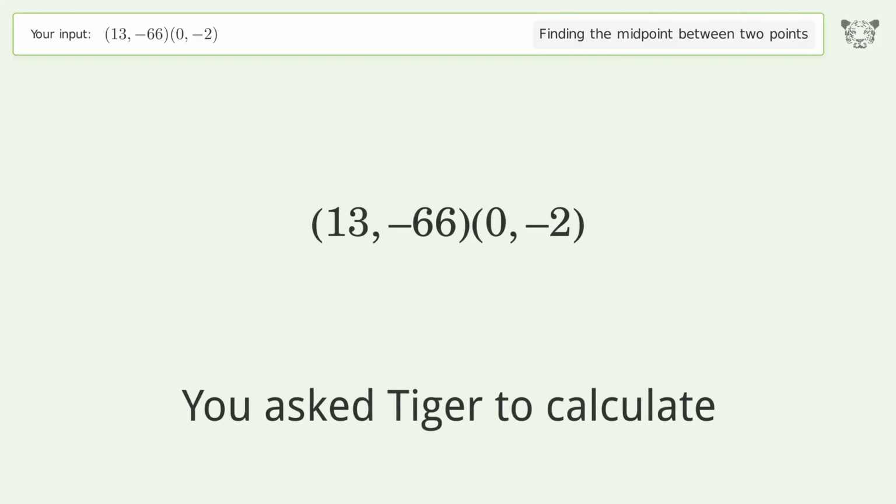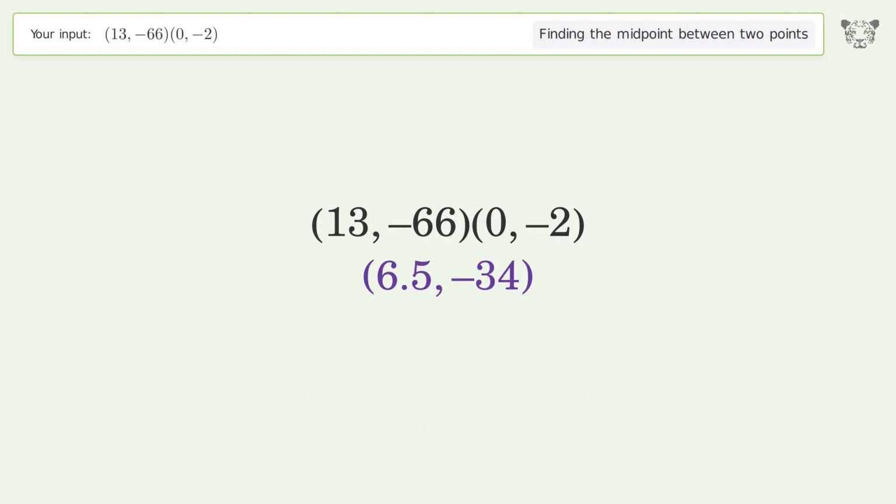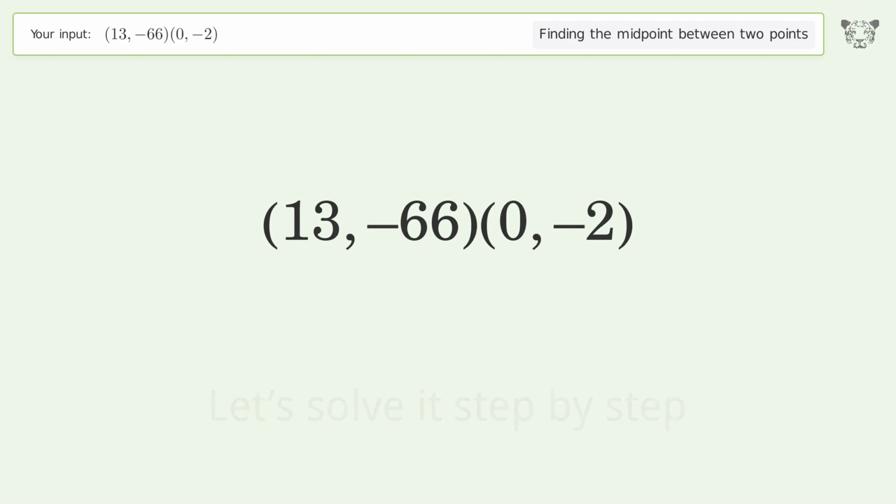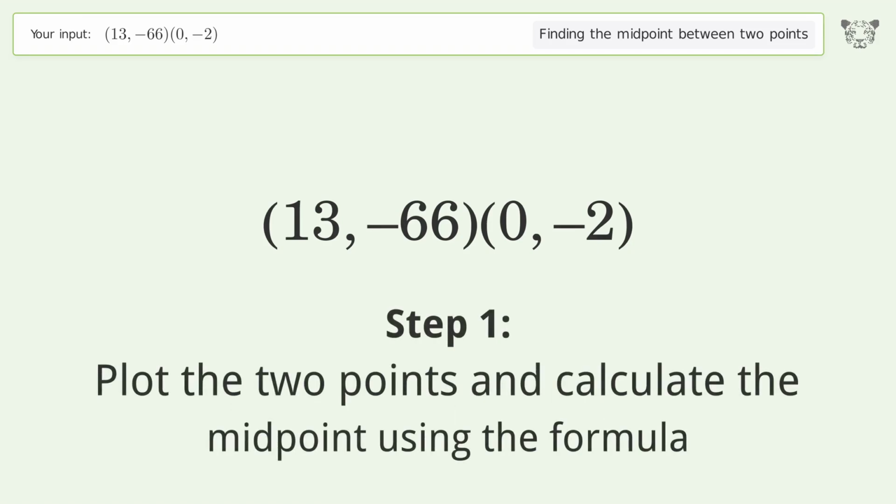You ask Tiger to calculate. This deals with finding the midpoint between 2 points. The midpoint between the 2 points is 6.5, -34. Let's solve it step by step. Plot the 2 points and calculate the midpoint using the formula.